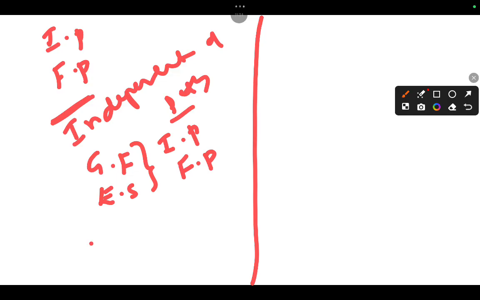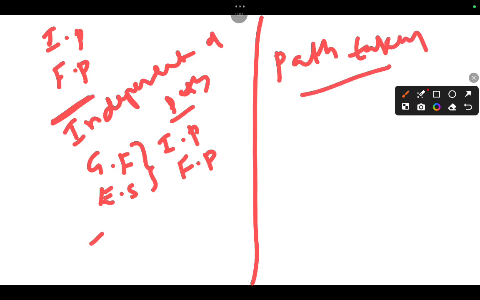So this is about the conservative. Coming to the non-conservative, here the force which is used to do work, and that work depends on the path taken. Here it is independent of path, here it depends on path.